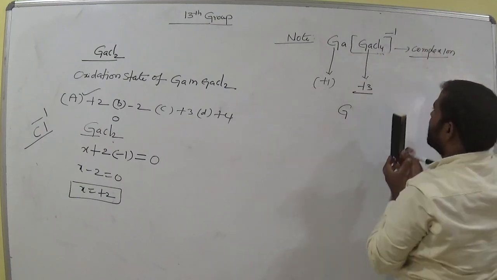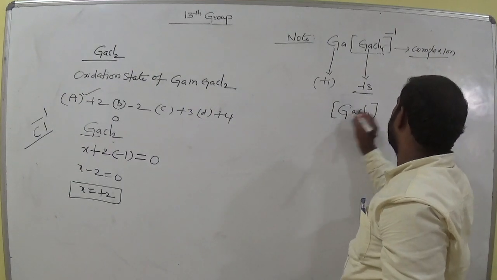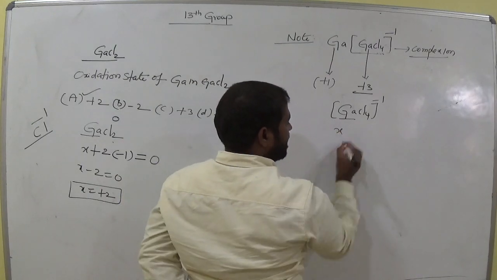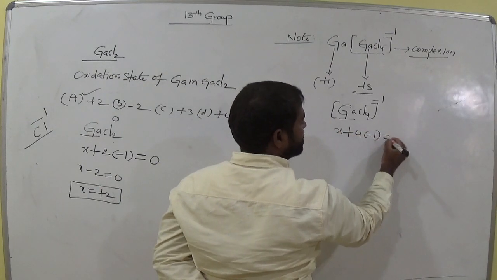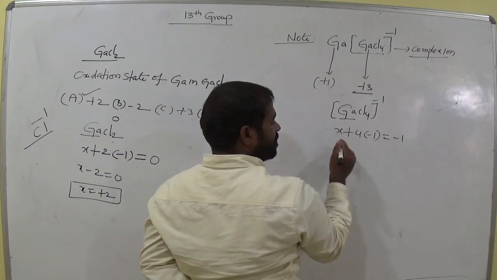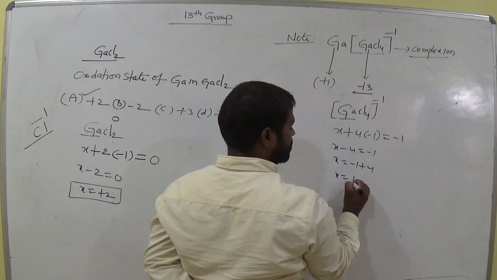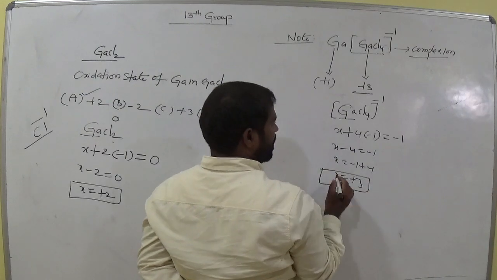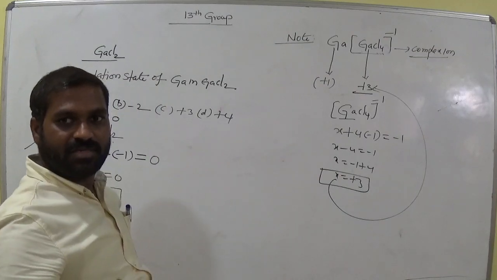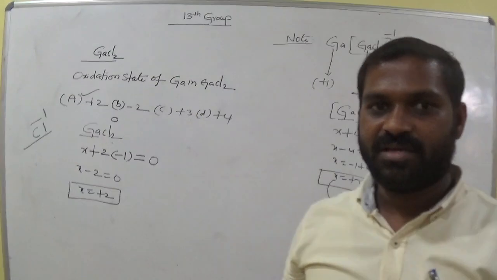Now come to this structure, GaCl4 -1, am I right? Now we would like to calculate the oxidation state of gallium. How many galliums do we have? X. How many chlorines? 4, each -1, and the charge here is -1. So X - 4 equals -1, X equals -1 plus 4, X equals +3. Clear? So the oxidation state of gallium in this compound is +3. Is it clear, all of you? Okay students, have a nice day. This is the introduction up to oxidation states. Okay, bye.